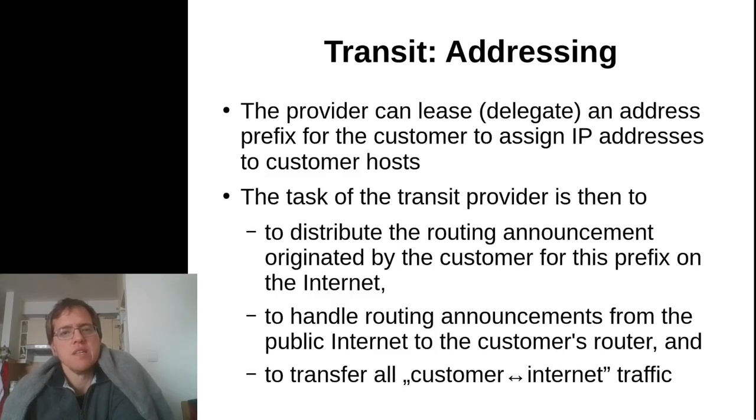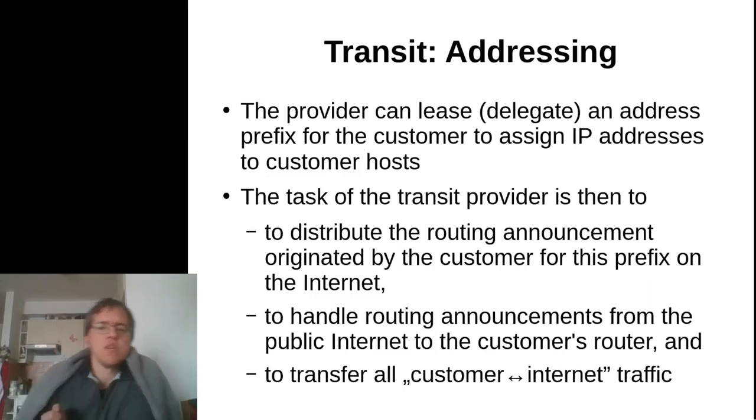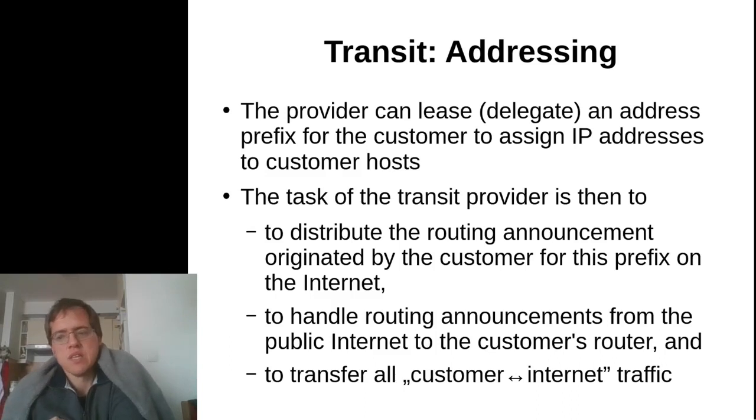So addressing in this case means that the provider can lease or delegate an address prefix to the customer to assign IP addresses to customer hosts. From that point, the task of the transit provider is to distribute the routing announcement originated by the customer for this prefix to the rest of the internet. In the previous example, we have seen that BGP announcements are the way the customer communicates to the rest of the internet that a particular IP prefix, and the hosts from that prefix, are available in its own network.